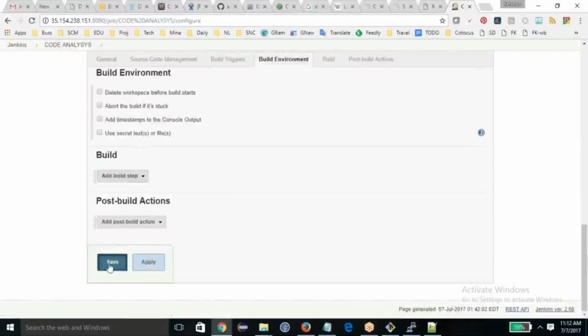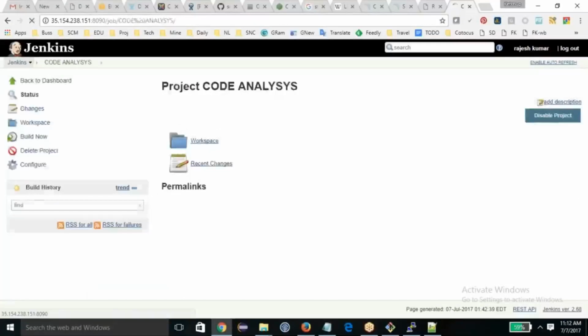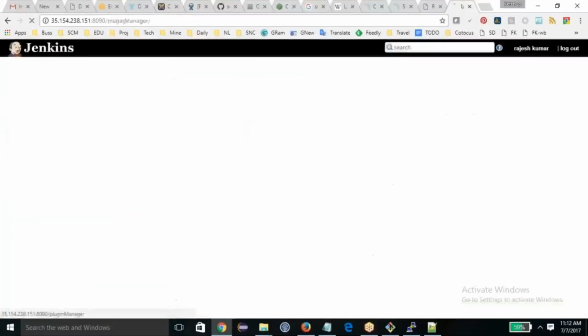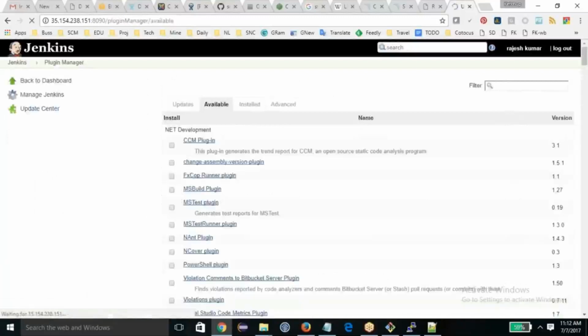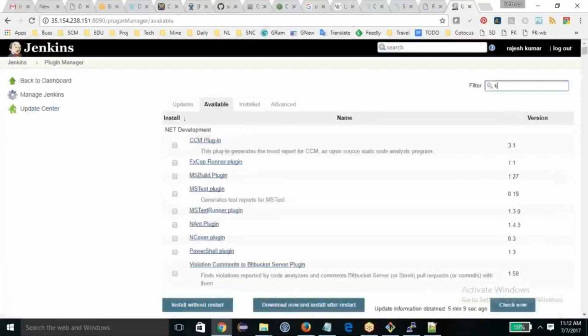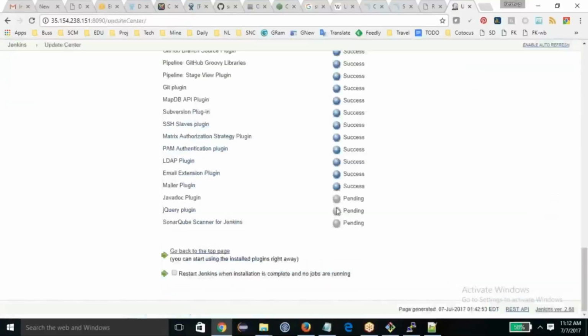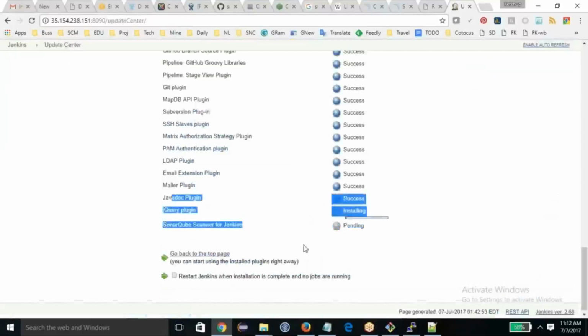No, we don't have it. So what I'm going to do is go to Jenkins, Manage Plugins, go to the Available tab, and install the SonarQube plugin. The SonarQube plugin, which is this one, the second one, install without restart. These plugins do not come by default, so I'm going to grab it. No problem in it.